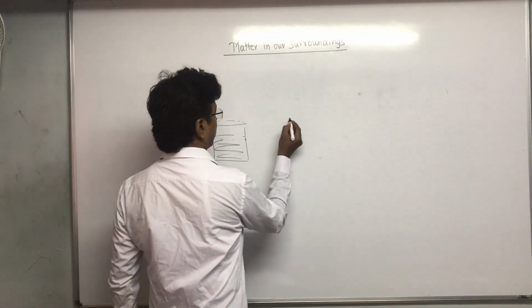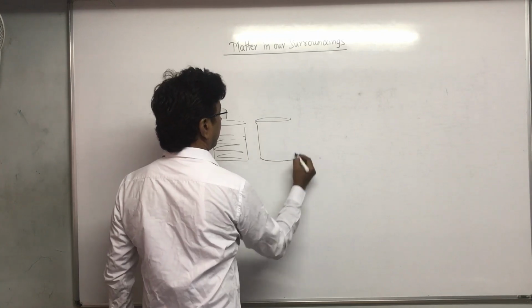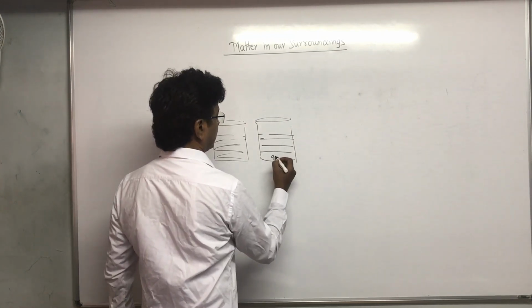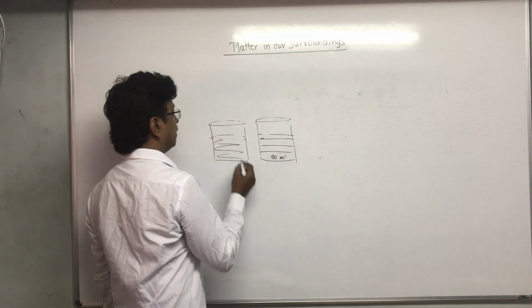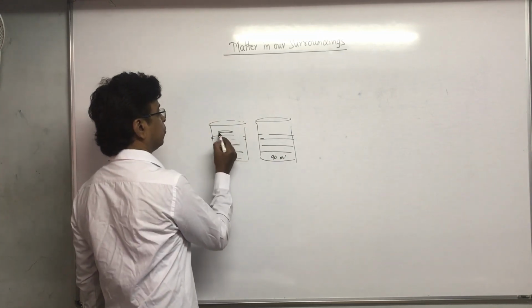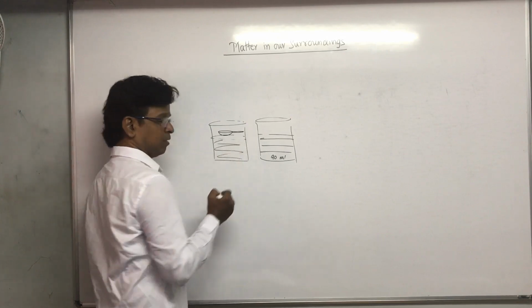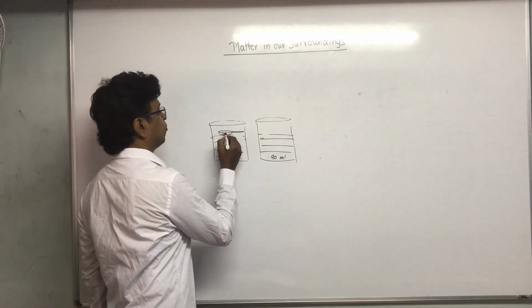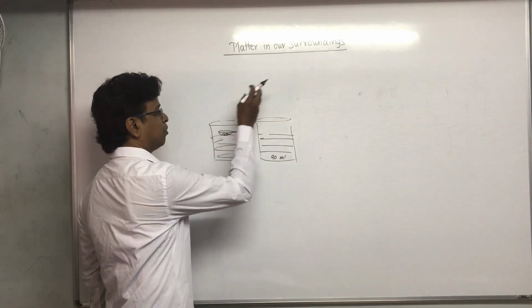Afterwards, what you have to do is take another beaker. Here you can take, suppose, 90 ml of water. And from the first one you are supposed to remove, sorry, 10 ml of water. This 10 ml you have to pour into this.